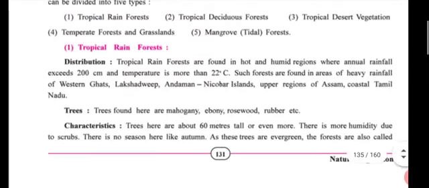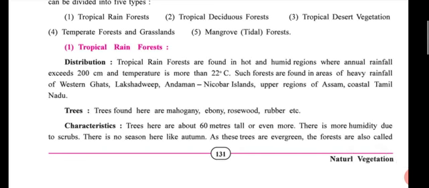in fair book 1 time, and try to write in chart form. Like you start with tropical rainforest, then 3 points, divided into 3 parts: first distribution, then trees, then characteristics. So in distribution write more than 200 centimeters rainfall.